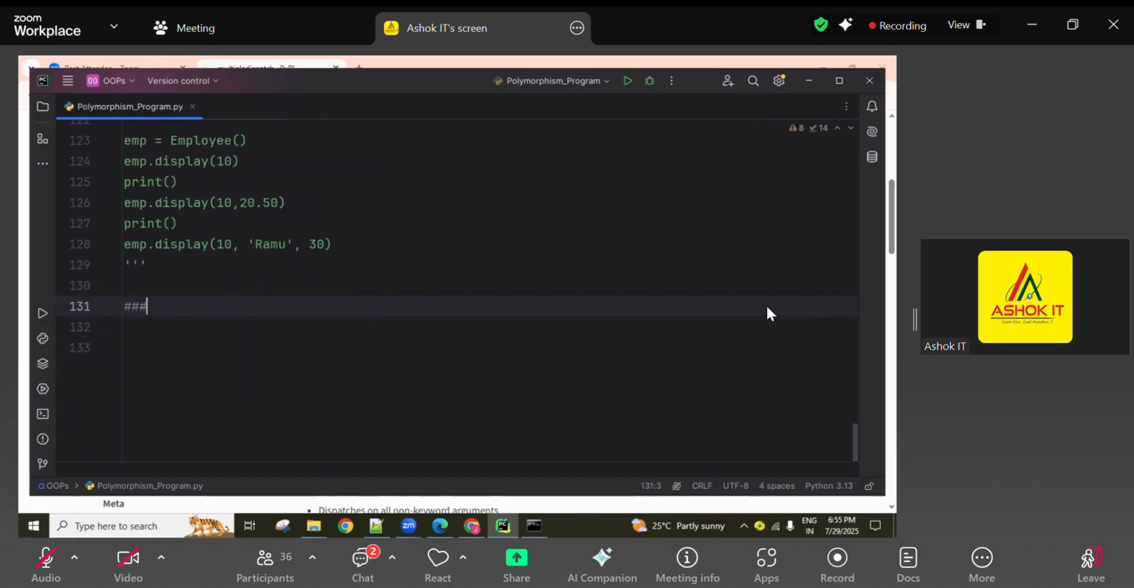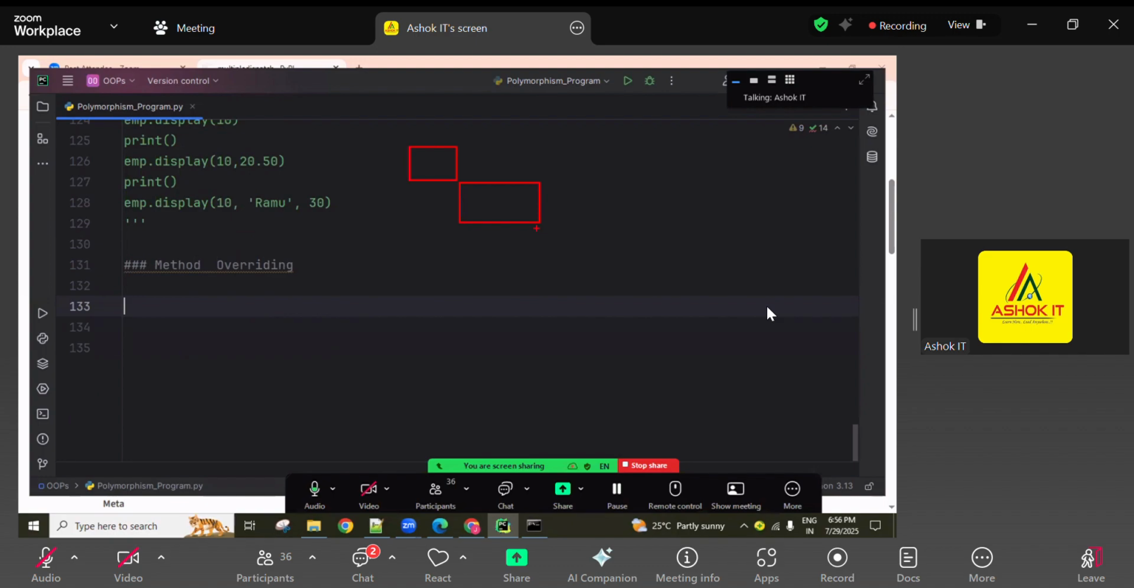Okay, now coming to method overriding. Method overriding means the same method with the same parameters, one time in the parent class and one time in the child class. So here one parent class is there and one child class is there. Here one method is there, guys. For example, the M1 method with one parameter. The same method name we are going to implement again, recreating it in the child class also.